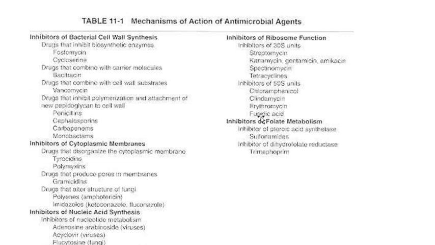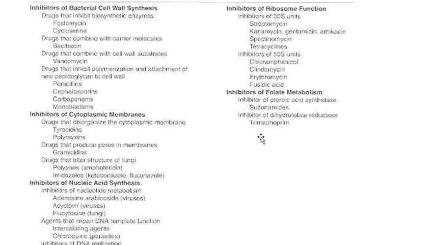Okay, so the next agents that impact DNA template function include the intercalating agents and chloroquine in case of parasite. Next are inhibitors of DNA replication, which include quinolones and nitroimidazole. Next are inhibitors of RNA polymerase, which include rifampicin and actinomycin. So these are the inhibitors of the 30S subunit and these are the inhibitors of the 50S subunit, and here I have given you inhibitors of folate metabolism. Okay, so trimethoprim is an inhibitor of dihydrofolate reductase, whereas the sulfonamides are the inhibitors of pteroic acid synthesis.